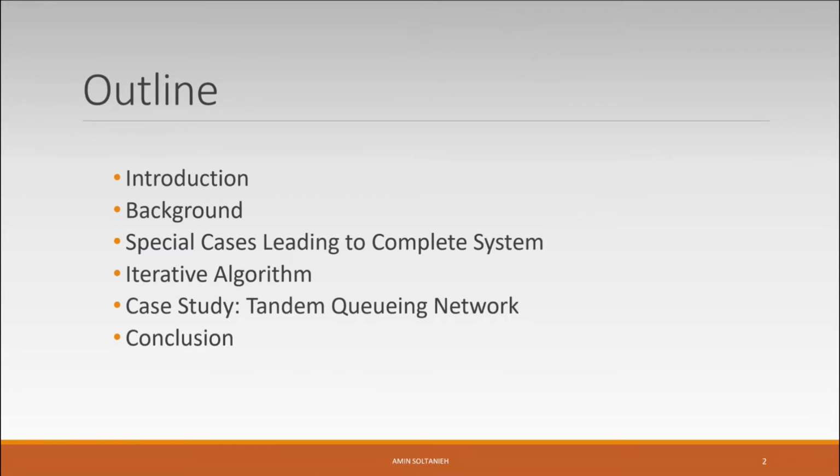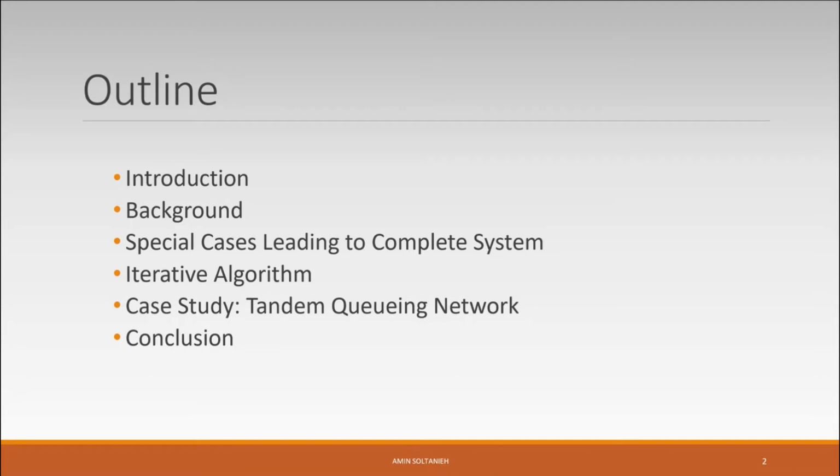First of all, the outline of this presentation. At first, I will talk briefly about the topics that we need. Then I will talk about the background and the previous papers related to the bilinear system of equations. In the next section, I will talk about the special cases leading to complete systems of bilinear equations, and I will explain what a complete bilinear system of equations is.